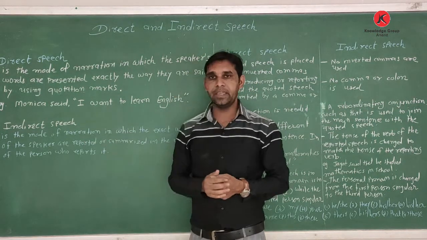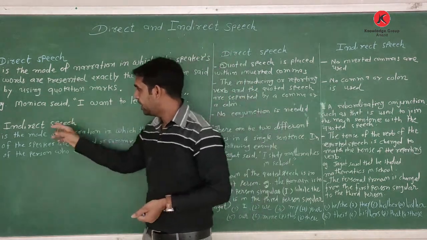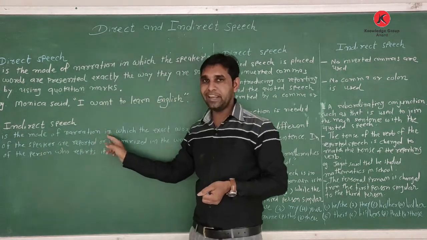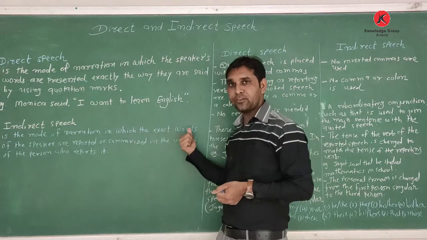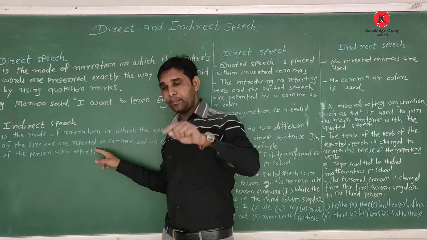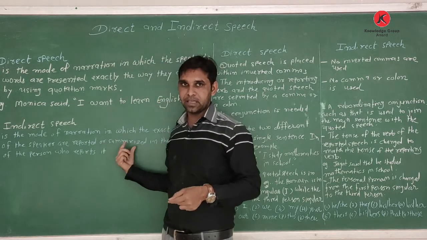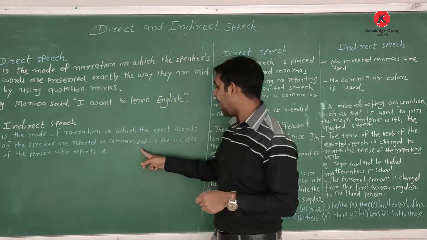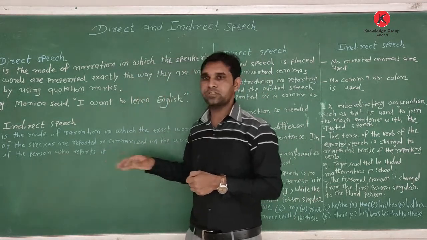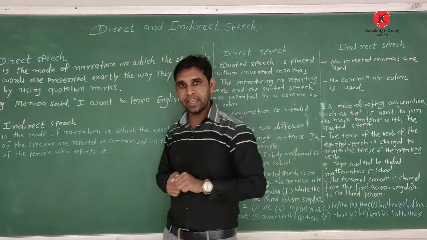Then we come to indirect speech. Indirect speech is the mode of narration in which the exact words of the speaker are reported or summarized in the words of the person who reports it.